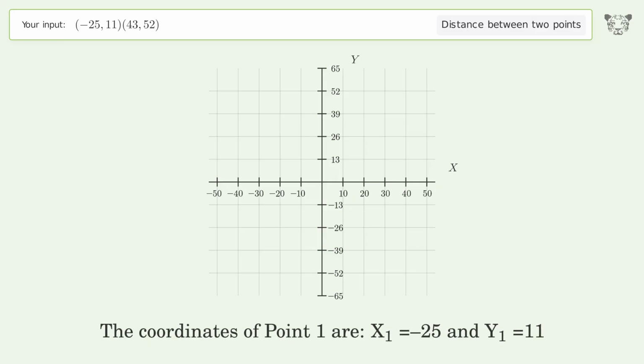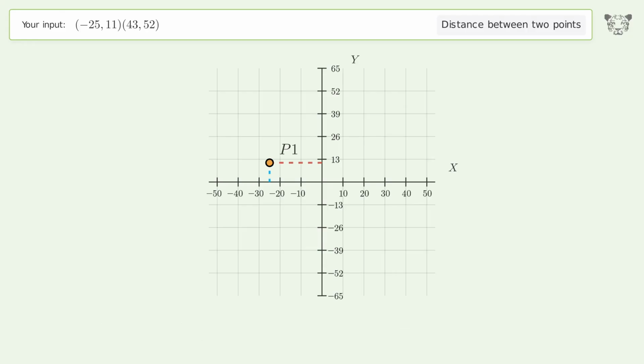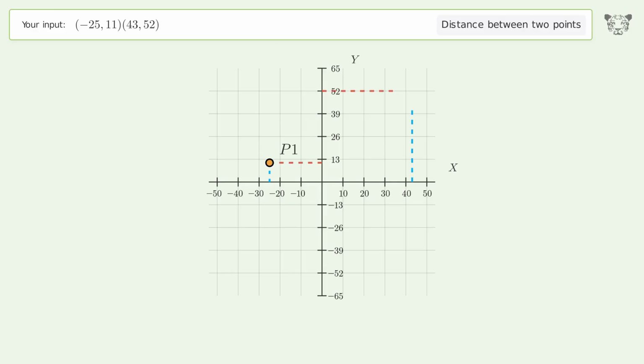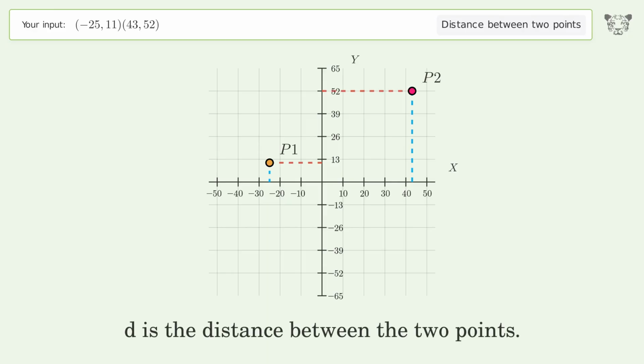The coordinates of point 1 are x1 equals -25 and y1 equals 11. The coordinates of point 2 are x2 equals 43 and y2 equals 52. D is the distance between the 2 points.